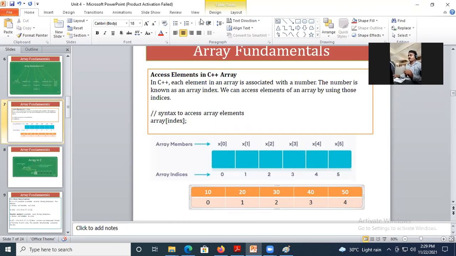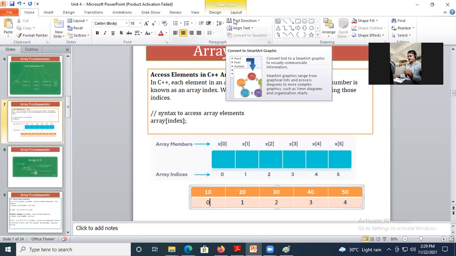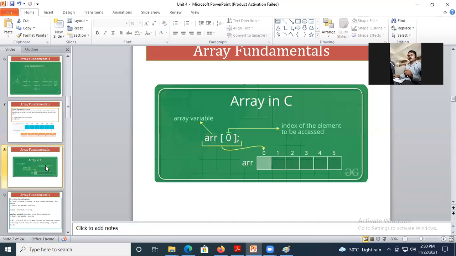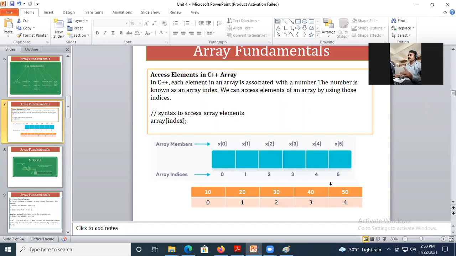Okay, now roll number 4. Yes, sir. Can you tell me what is the first array index? 0. Yes. Okay, now array index starts with 0. That means if you have given 5 values, 5 minus 1, that is 4. 4 is your last array index.